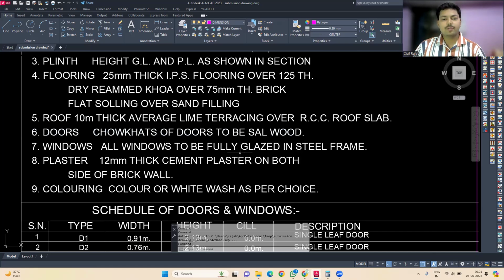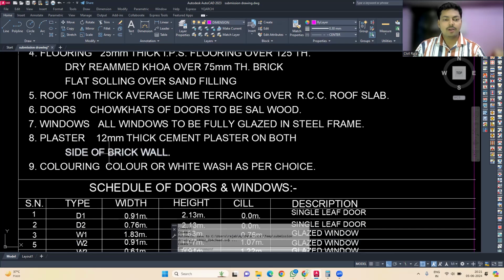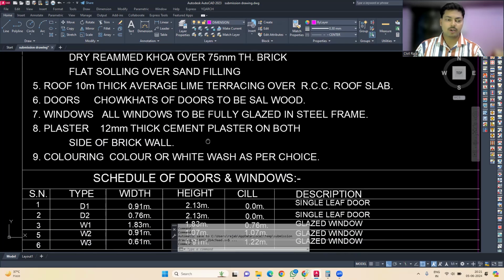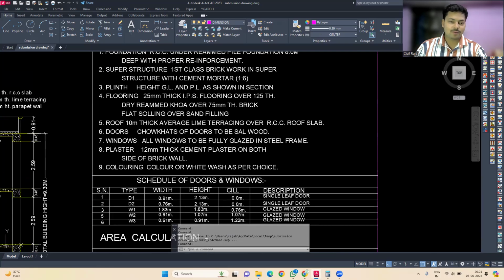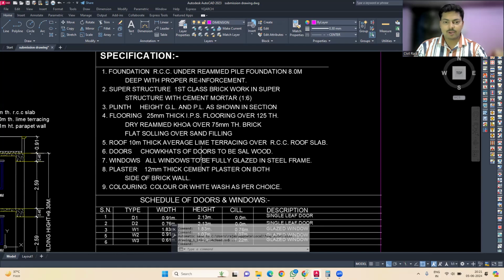Then windows: all windows to be fully glazed in steel frame. Plastered with 12 mm thick cement plaster on both sides of the brick wall, and coloring or whitewash as per the choice. These are the basic things that you have to mention in the specifications. Do not worry about this specification very much. You just need to write it over here, because not everyone is going to check it, as most of the plans are similar.